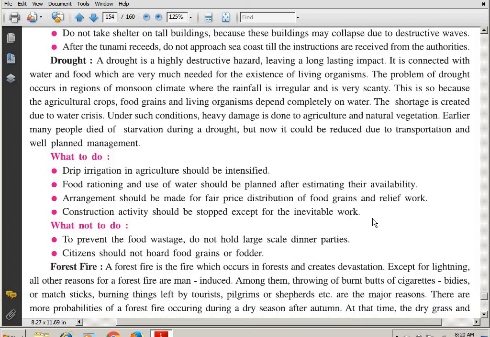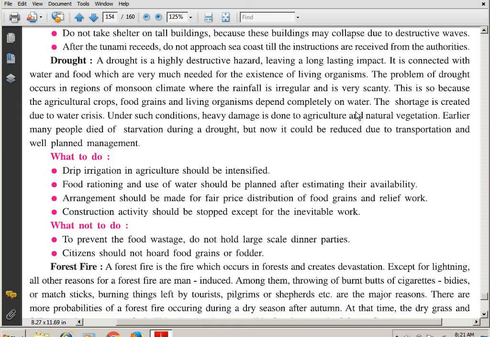and is very scanty. When the rain is not proper, you do not get regular rain, monsoon in the rainy season. This is so because the agricultural crops, food grains and living organisms depend completely on water. Why is it? Because people are completely depending on what?